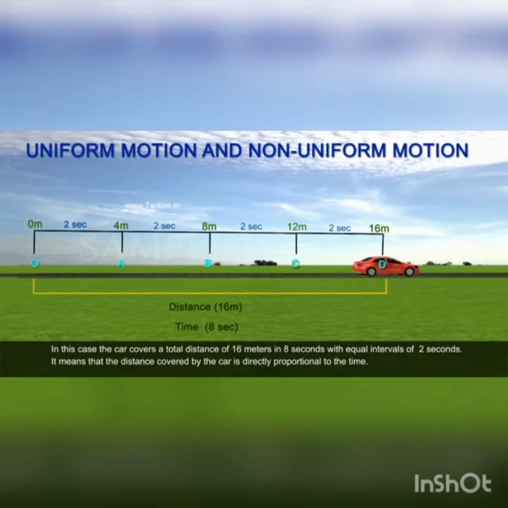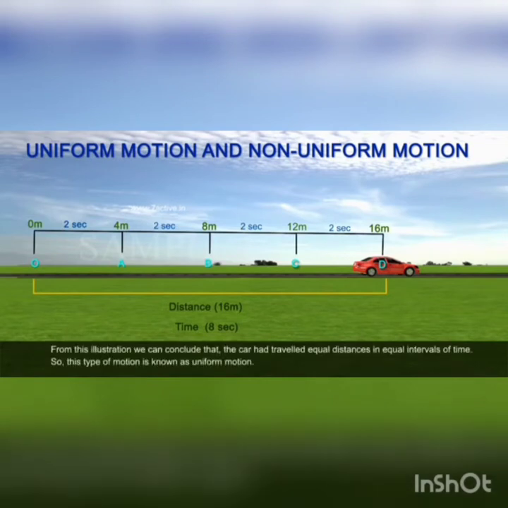It means that the distance covered by the car is directly proportional to the time. From this illustration, we can conclude that the car had travelled equal distances in equal intervals of time. So, this type of motion is known as uniform motion.